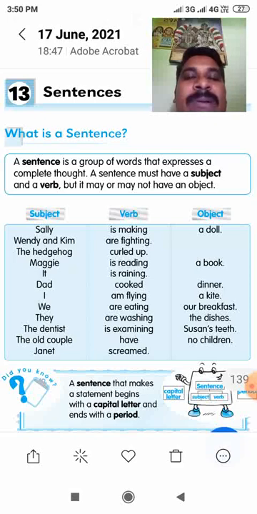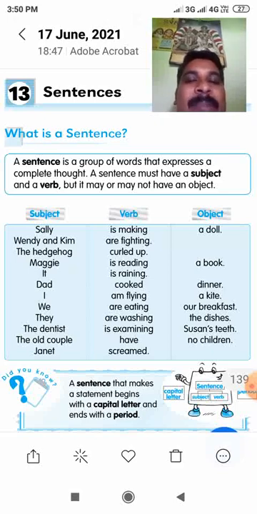So because of that, today we are going to see kinds of sentence. Before that, I am going to explain sentence.